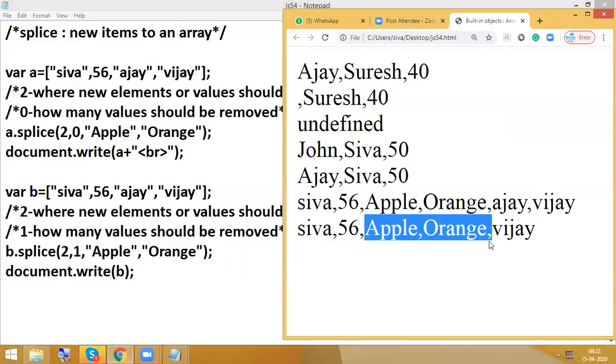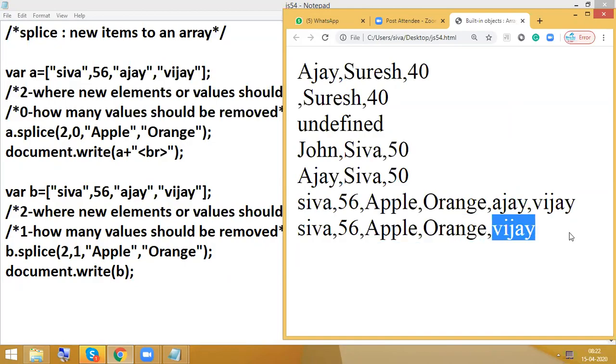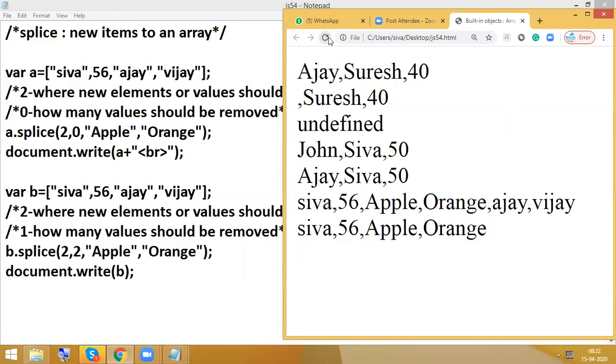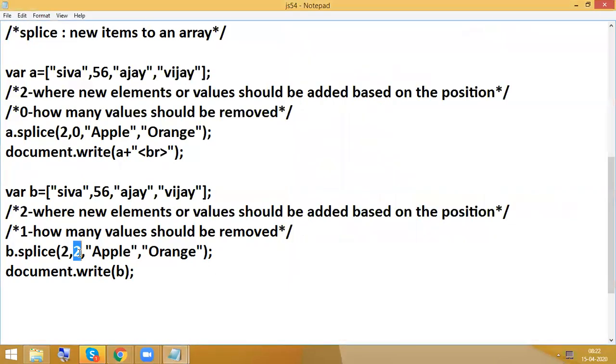So the meaning of this one is what? After apple, orange, we are having Ajay and Vijay. Whenever we are adding, after this, the first should be removed. That means Ajay is completely removed. Now I am going to give here 2. That means I want to remove 2 elements. So after this, I removed what? 2 elements.